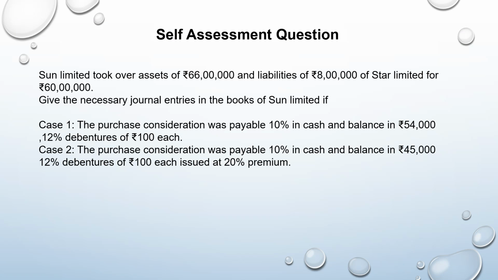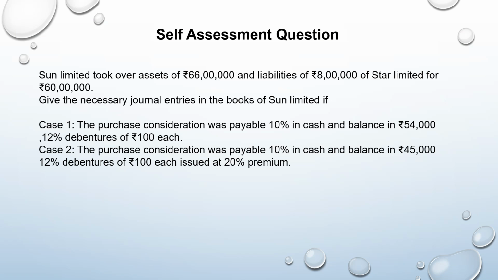Now here you have a self-assessment question. Try this question without taking any help from any outside source to see your level of understanding. Sun Limited took over assets of 66 lakh and liabilities of 8 lakhs of Star Limited for rupees 60 lakh. Give the necessary journal entries in the books of Sun Limited if there are two cases.